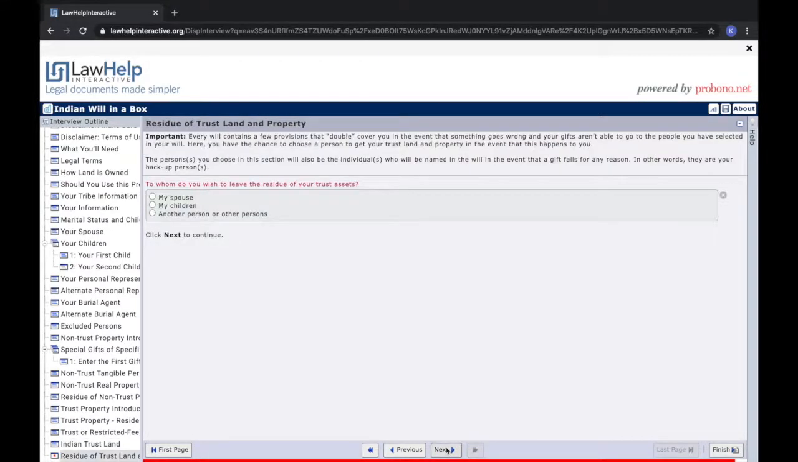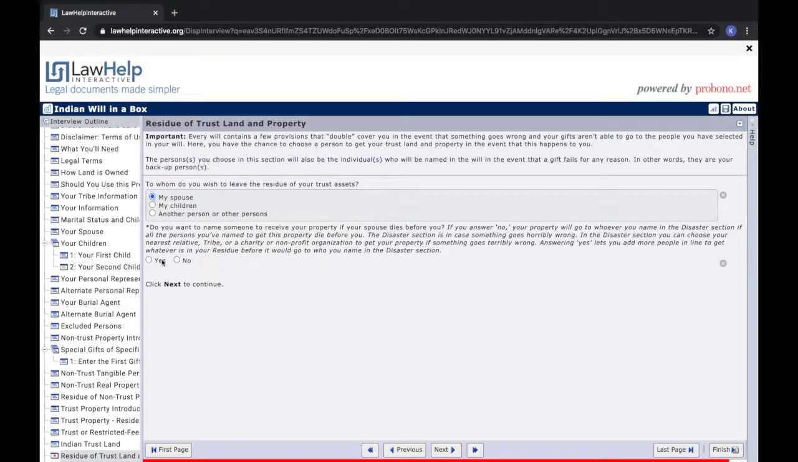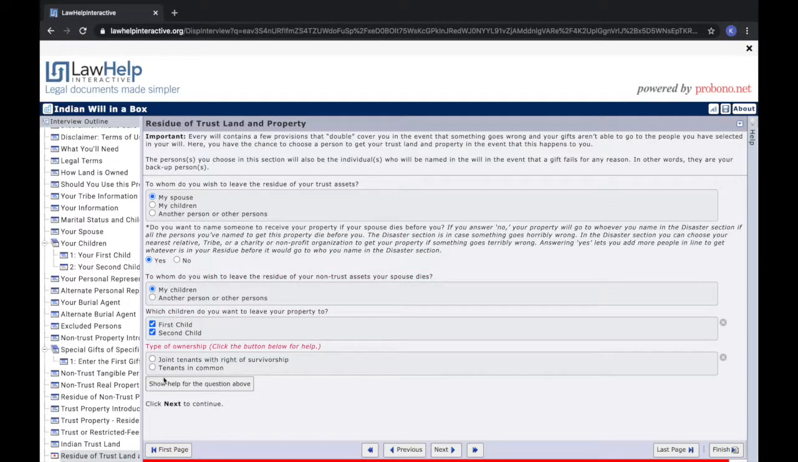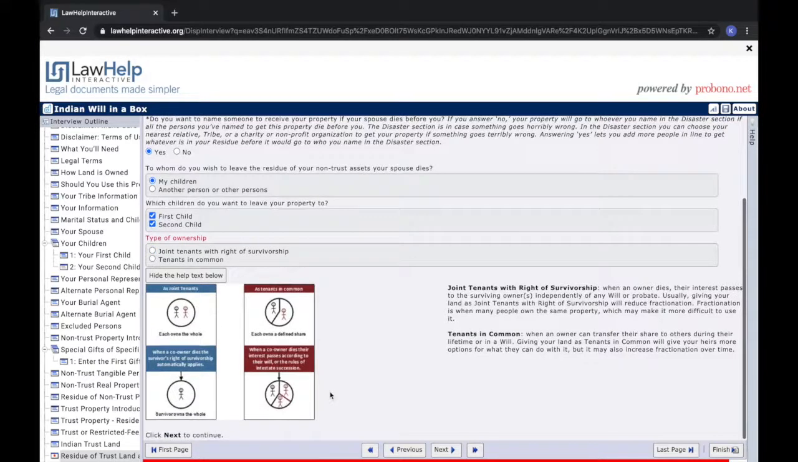the next page. You'll now select who you'd like to inherit your trust property residue. The person or persons to inherit your trust property should the individuals you initially selected pass away before you or are otherwise unable to inherit the property. I will leave the residue of my trust property to my spouse with my 2 children as the alternates as joint tenants with the right of survivorship. I can click the Show Help for the question above box for more information on what my options are.